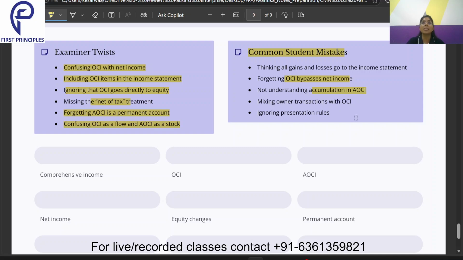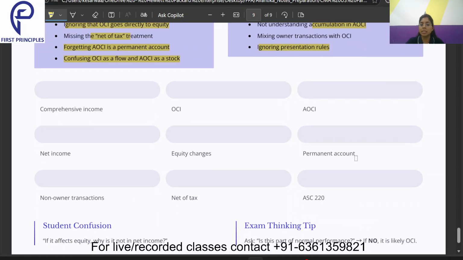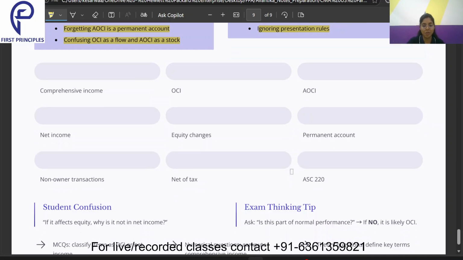Mixing owner transactions with OCI. Owner transactions are what? When the owner contributes money, and when money is distributed to the owner. These two are the owner transactions. And ignoring the presentation rules. So these are the mistakes which we should avoid. Now, these are some keywords with which we should be very clear, so that we are easily able to understand and retain, so that the exam becomes really easy for us.